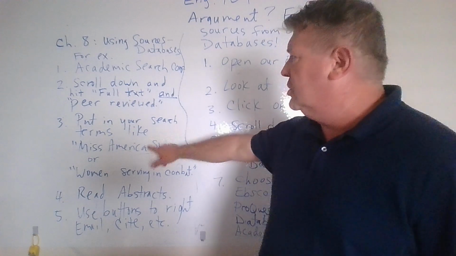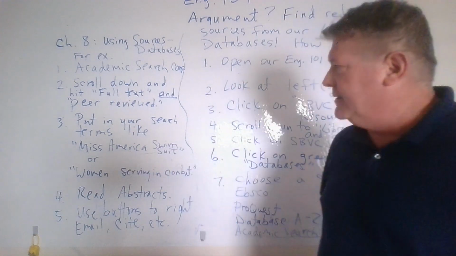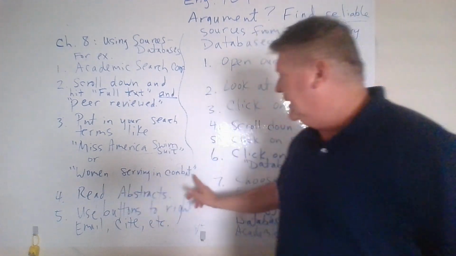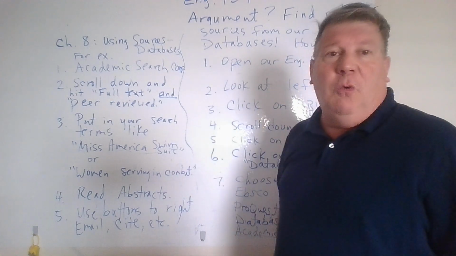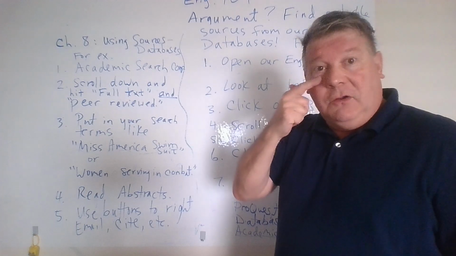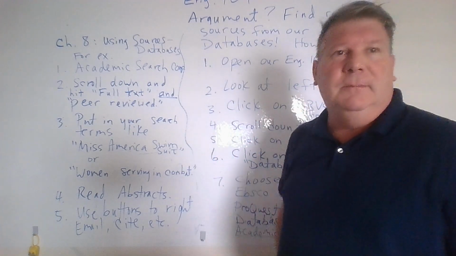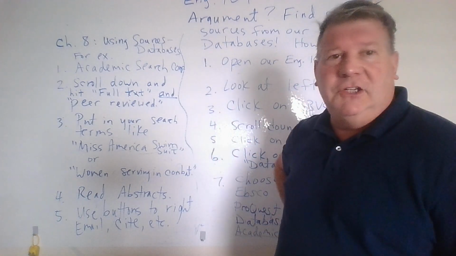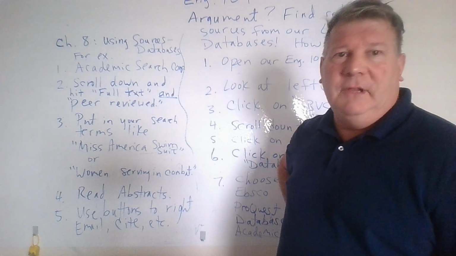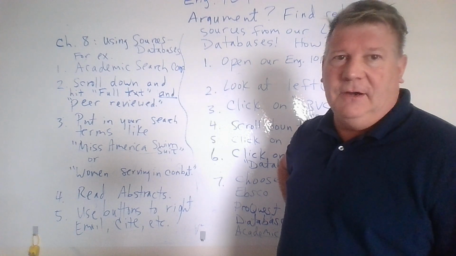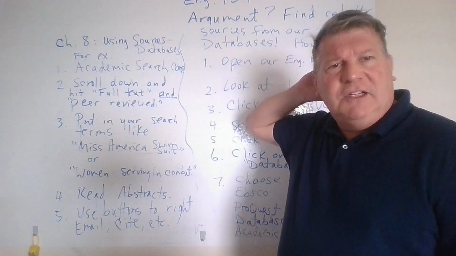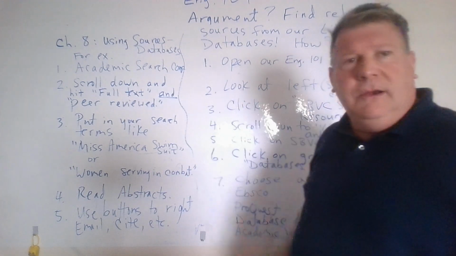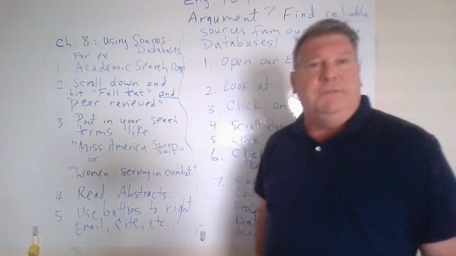Then put in your search terms like Miss America swimsuit contest or women serving in combat, and then see what you get. Now, if you want mainly more recent articles, then there's some boxes to fill in for that too. You could be in the last 5 years, the last 10 years. So for us, for English, that's really fine. 10 years. Some could be older if they're classic articles.